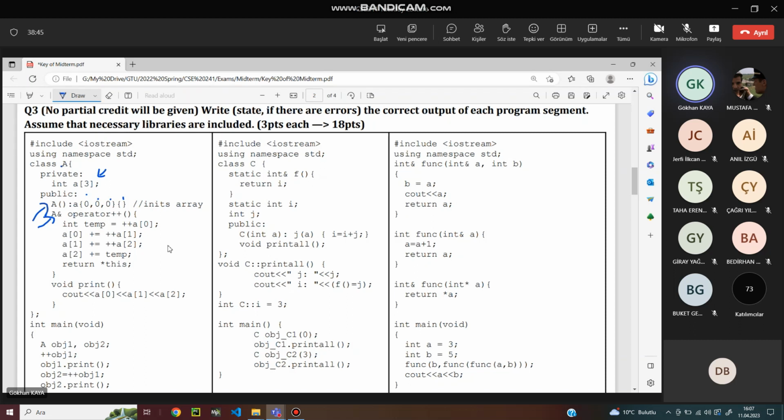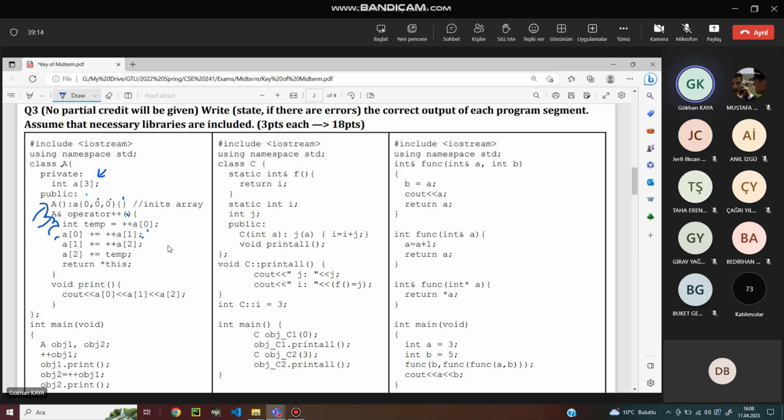If you want to make it a post increment, you have to pass a dummy integer argument to it. Inside, I increment the first element of the array and assign it to a temp integer. I increment the second element, add and assign it to the first one.